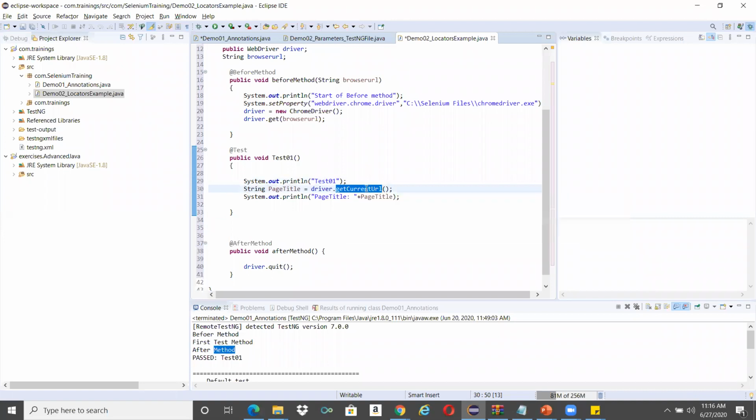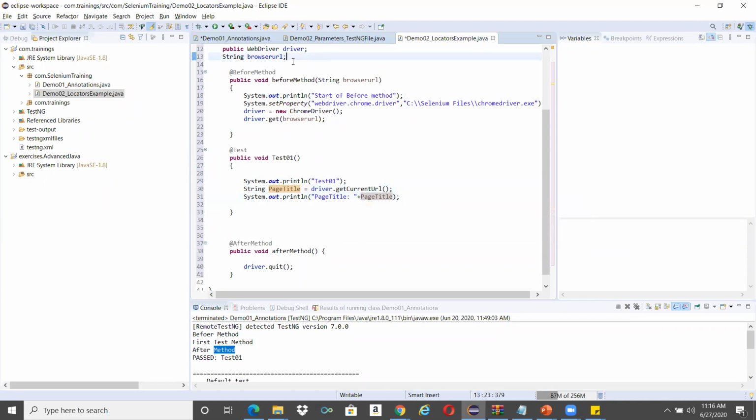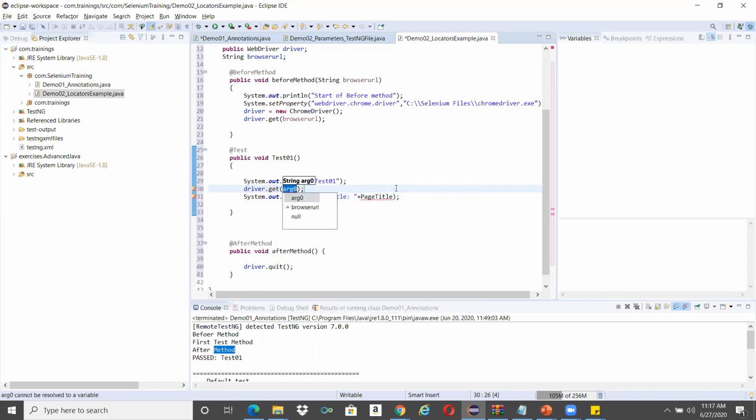It is a driver method, and we are printing it using the string page title I have taken here. Coming to our part now, I want to navigate now. Driver dot, I want to open the Google Chrome.